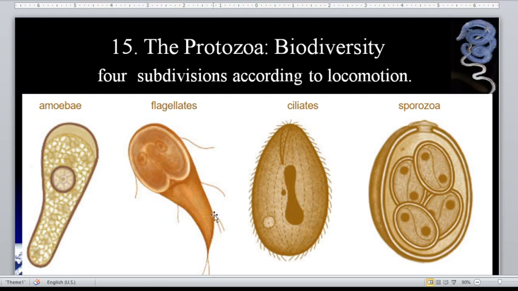Okay, so the Giardia lamblia uses flagella for locomotion, and it has a nickname, the old man with eyeglasses, because of this feature. So old man with eyeglasses, that is Giardia lamblia. The former name for Giardia lamblia is Giardia duodenalis.